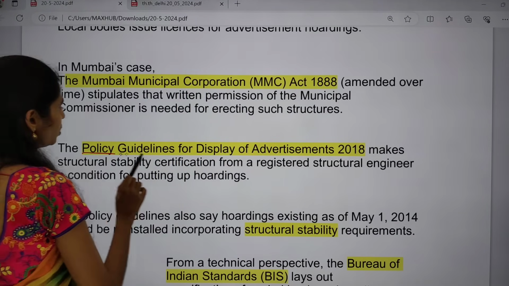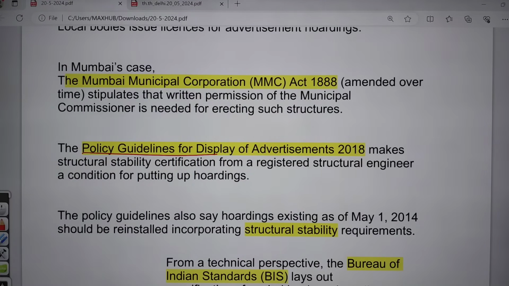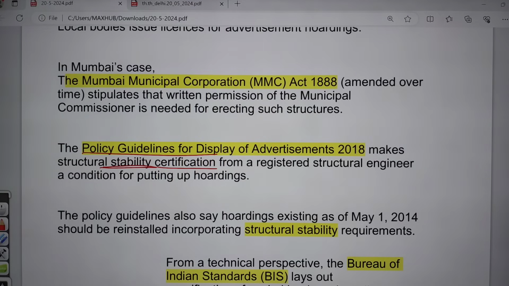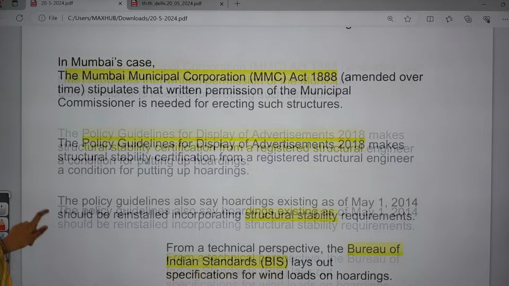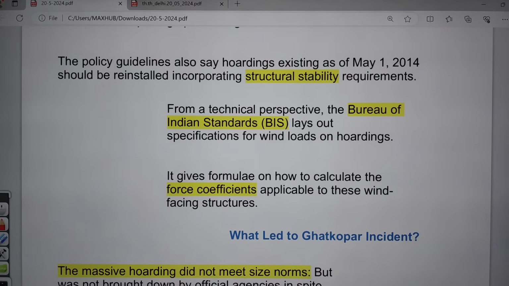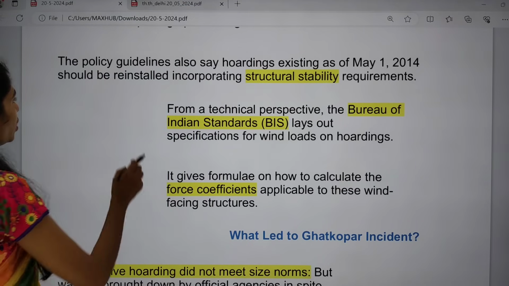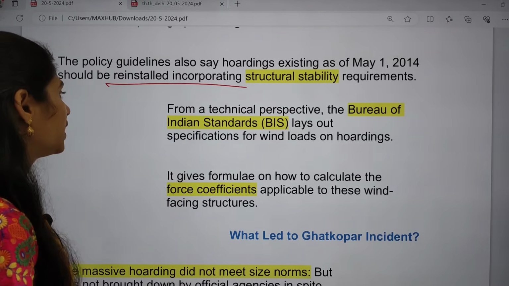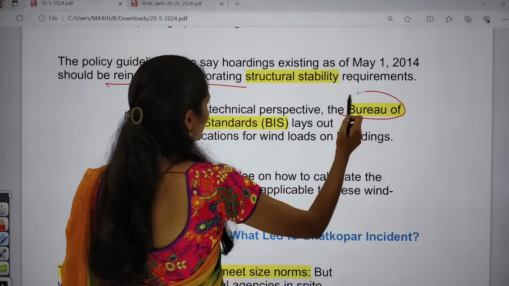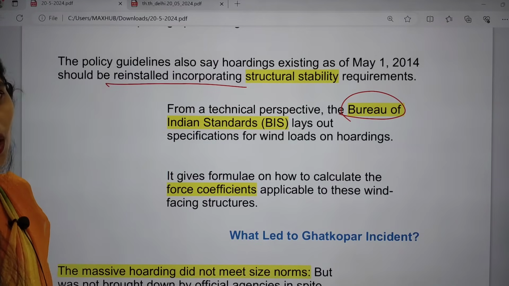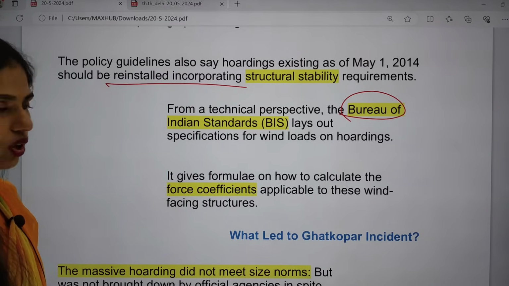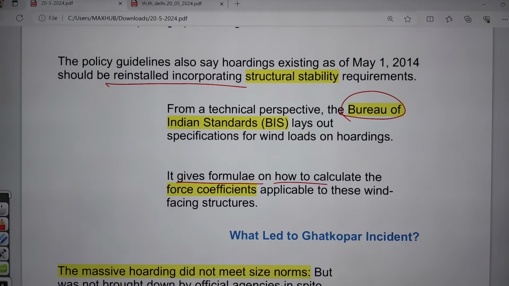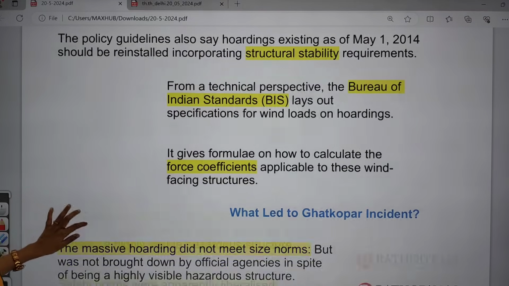And next, we have the Policy Guidelines for Display of Advertisements 2018, and this law makes structural stability certification from a registered structural engineer mandatory. The policy guidelines also say that hoardings existing as of May 1st, 2014 should be reinstalled because they have to meet these standard requirements. And from a technical perspective, the BIS, Bureau of Indian Standards, lays out the specification for wind loads on hoardings. It also gives a formula to calculate the force coefficient as well. So all these will be calculated by the BIS.